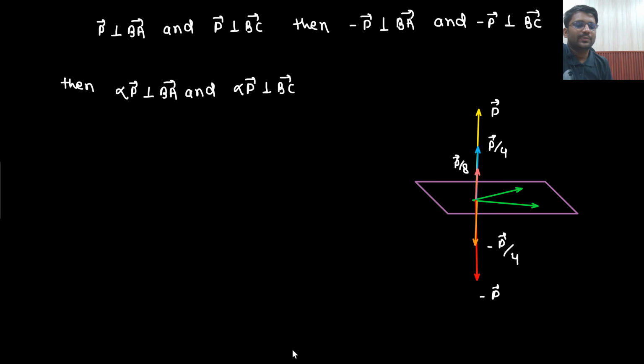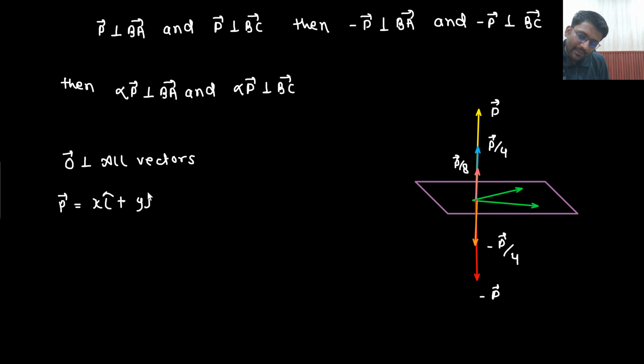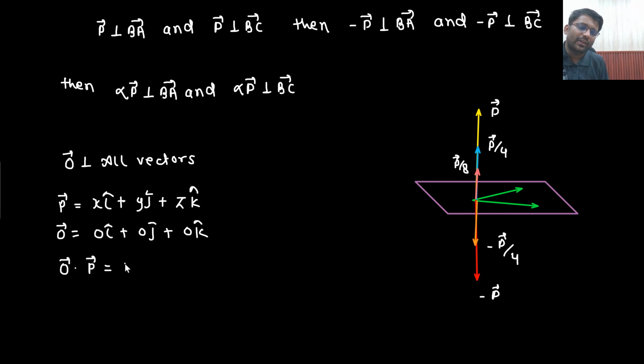0 vector is always perpendicular to all the vectors. Let's say there is a random vector P which is xi cap plus yj cap plus zk cap. What is the 0 vector? The 0 vector is 0 i cap plus 0 j cap plus 0 k cap. Take the 0 vector dot product with P vector. What answer are you getting?